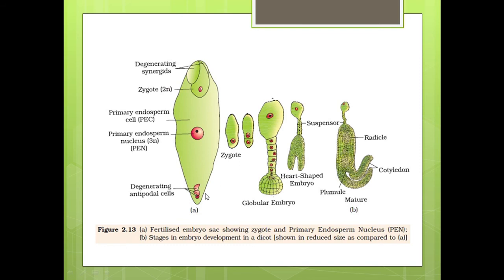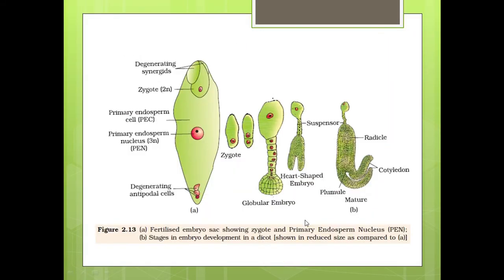In this diagram, you may see the fertilized embryo sac showing the zygote and the primary endosperm nucleus. Here you may see the primary endosperm nucleus, which is also called PEN. It is made up of three haploid cells, so it is represented by 3n, and this is the zygote, made up of two haploid cells, 2n.